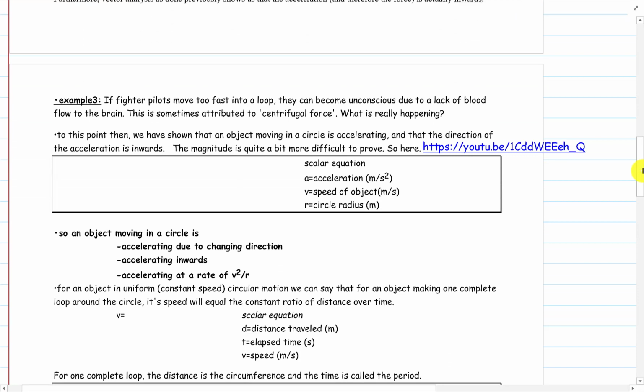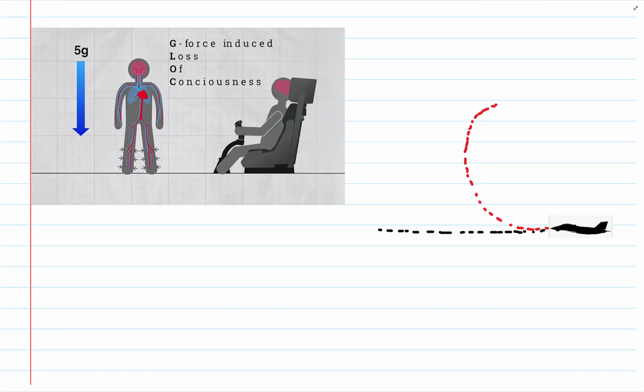So, if a fighter pilot moves too fast in a loop, they can become unconscious due to the lack of flow to the brain. And this is sometimes attributed to the centrifugal force. But what's really happening? What are all these G-force things all about?